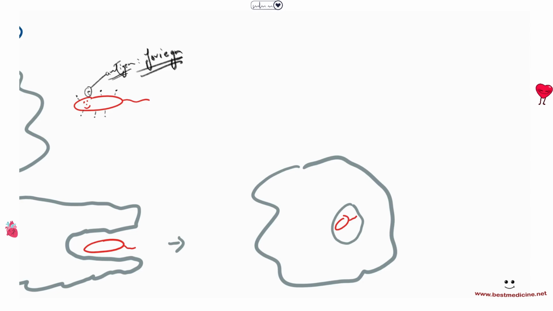Now, after doing so, this particular white blood cell has digestive enzymes in another type of vesicles called lysosomes. These lysosomes contain hydrolytic enzymes, digestive enzymes. The lysosomes will come and fuse with the vesicle containing the bacteria, and they will deposit their hydrolytic enzymes here, digesting and breaking down the bacteria.